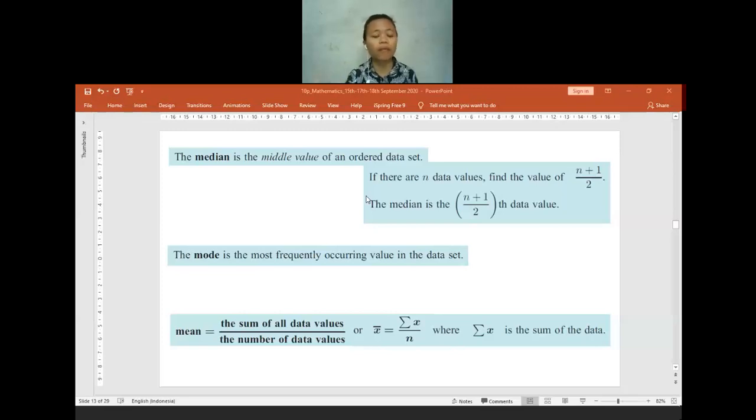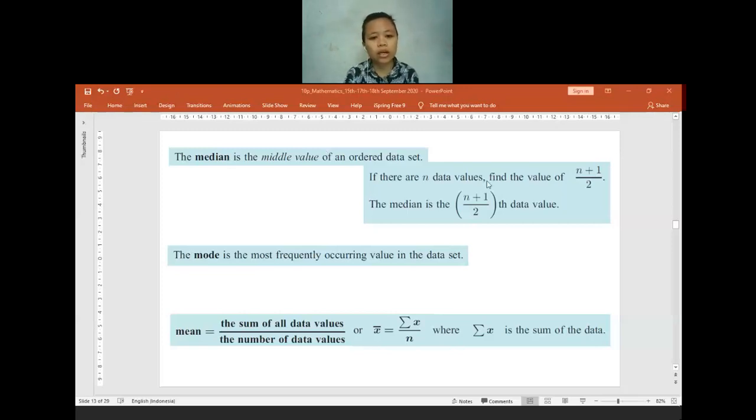Is there anyone who has any confusion about median? Or maybe my explanation is not clear enough. Do you need me to repeat the explanation? Let me know if you have any question. Do not keep being quiet.